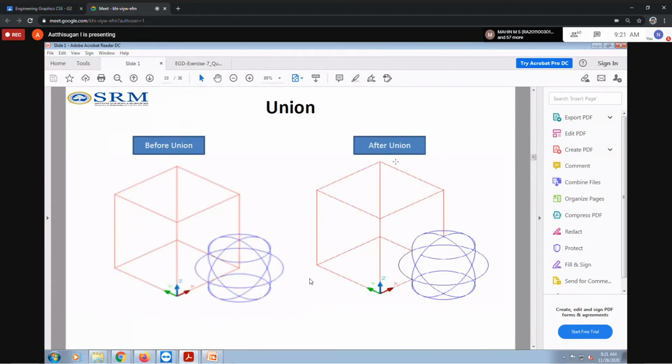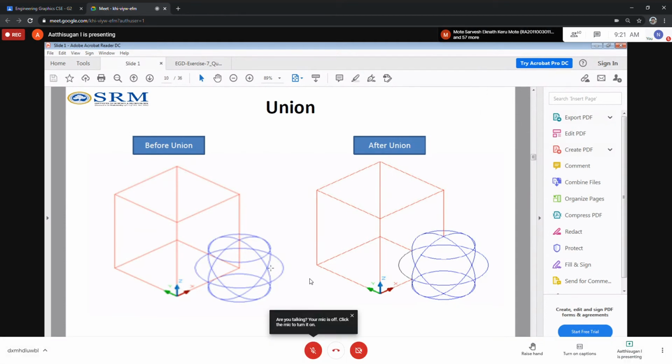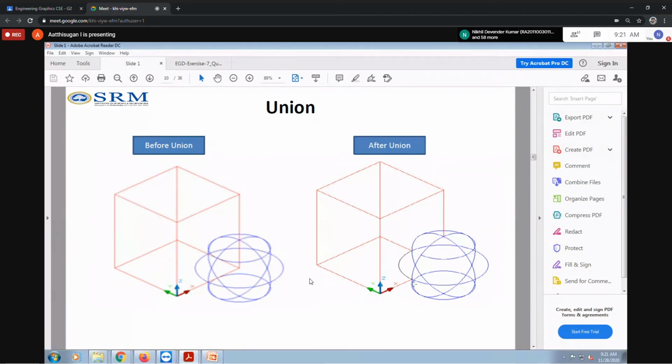Suppose before union, you may see one cube and one sphere, some shapes touching together. You can see it in a line diagram. Similarly, after union, see this red color border is not visible. Initially that line is visible, but after union the two objects, maybe the sphere as well as the cube, will be joined together, so only that portion, and the cube will be inside.